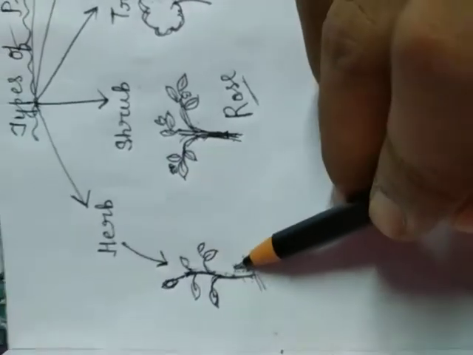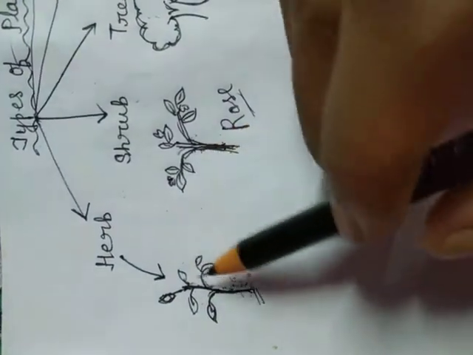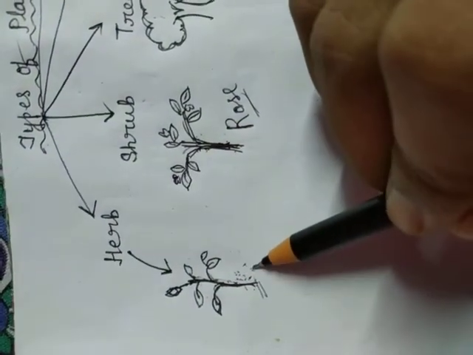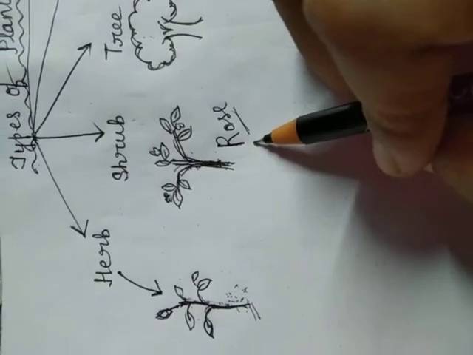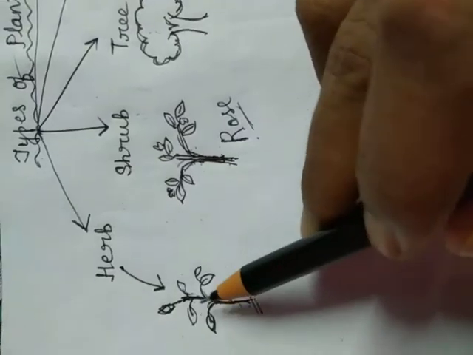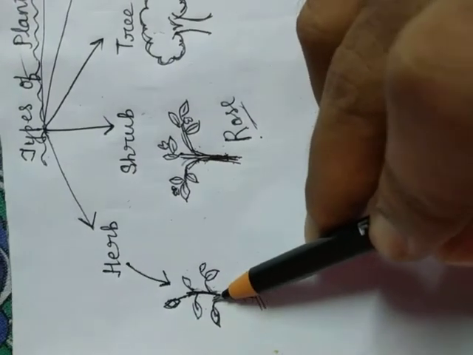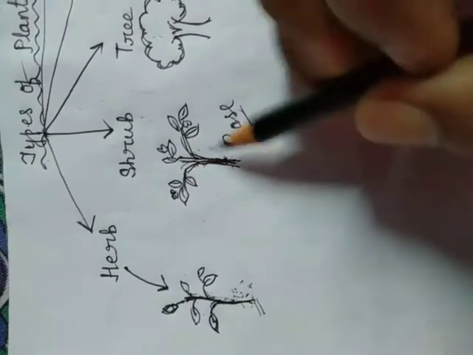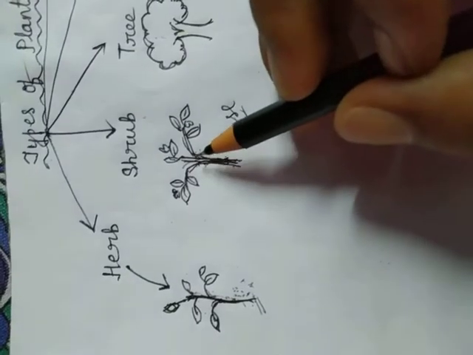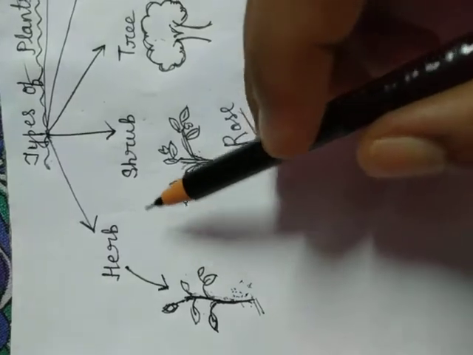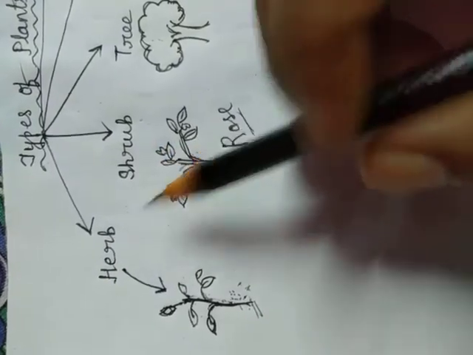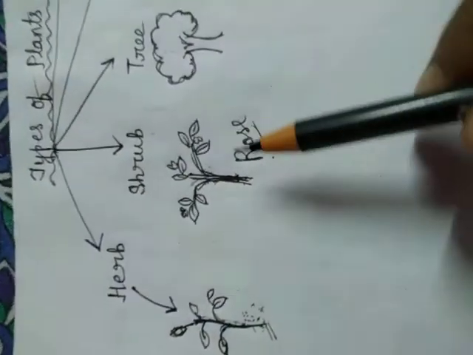So the main difference between herb and shrub is that herbs live for a few months, but shrubs live for many years, and herb stems are green, very soft and thin, but shrub branches are woody and comparatively stronger than the herbs.